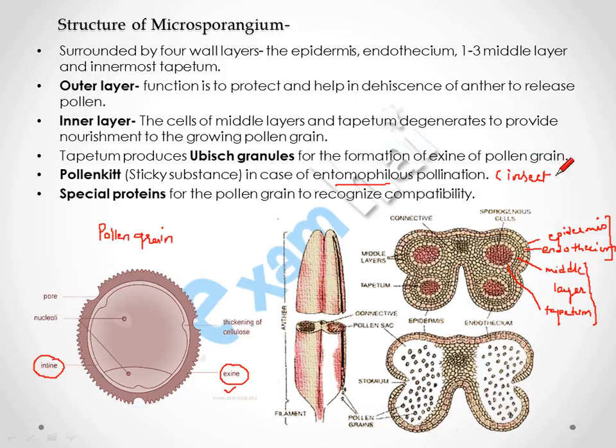Insects have hair, so this pollenkitt, which is a sticky substance, is helpful to stick the pollen grain to the insect. And special proteins are present for the pollen grain to recognize their compatibility, to recognize their compatible female gamete for fusion. Okay.